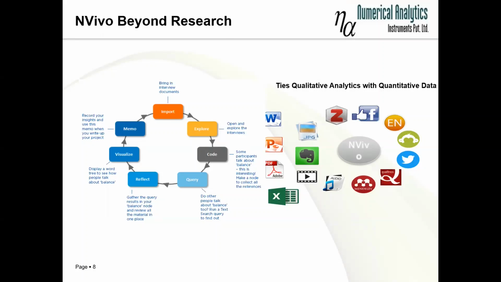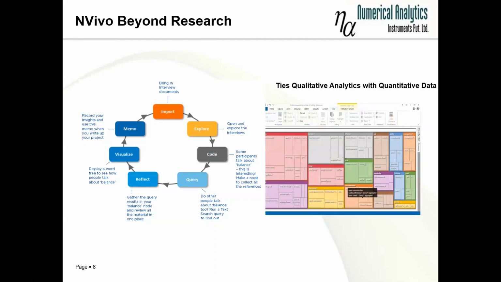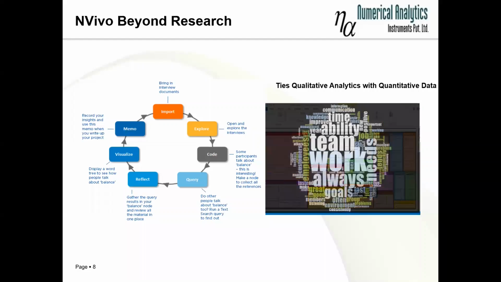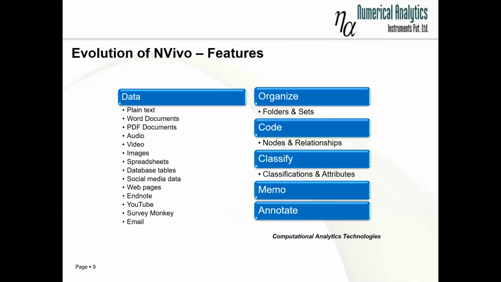We can do memoing, adding our insights and reflections inside NVivo. Once we have brought in data, visualized and explored it, we can always bring in more data to add to our findings. It's an iterative process, so we keep on doing it until we get the desired output. These are some of the visualizations available in NVivo. Word cloud, the previous one was this tree map, and then these are the features of NVivo again. As I said, whatever the data may be, you don't need to worry when you are working with NVivo.